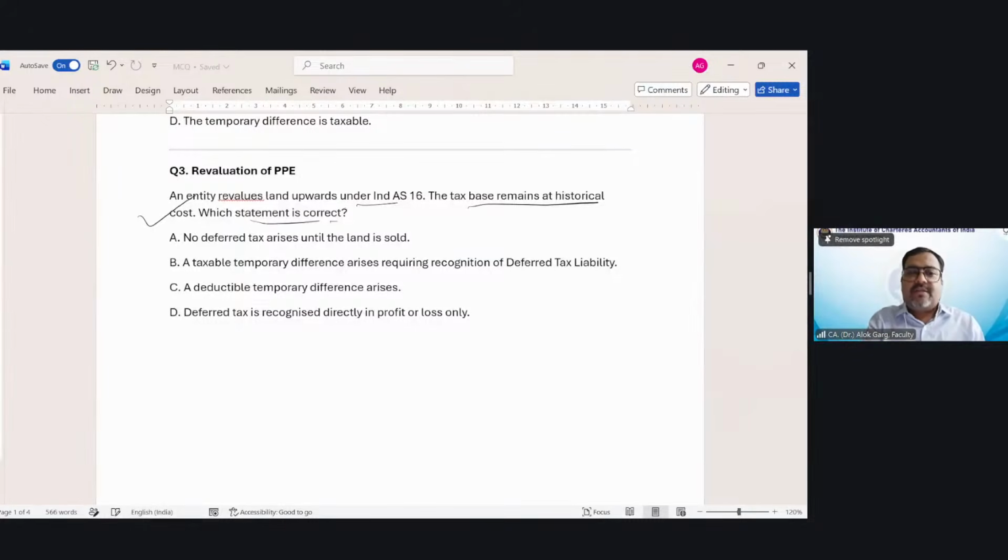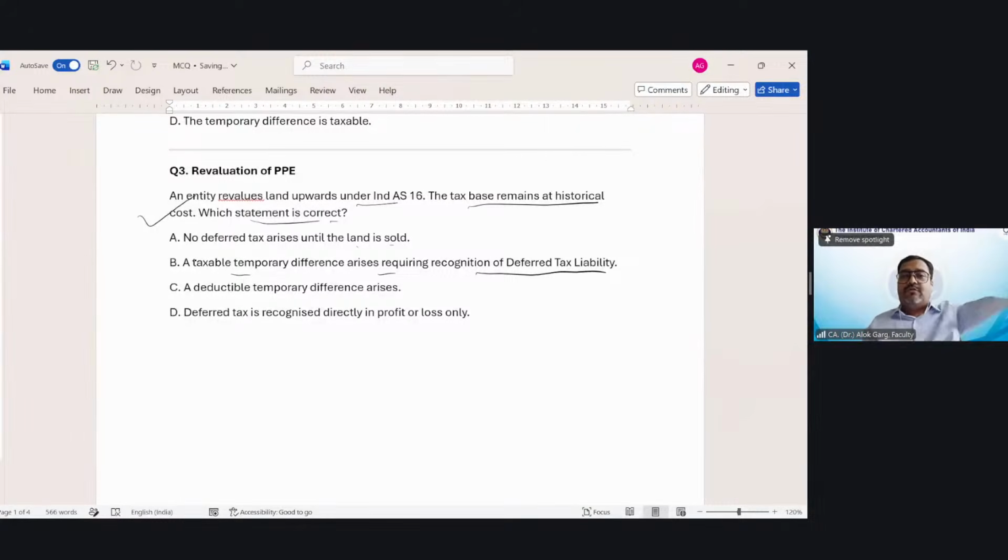Which statement is correct? No deferred tax arises until the land is sold. So if the company has done the revaluation, the land value has gone up, but in the tax base it is historical cost. Of course, there is a temporary difference. So this statement is not correct. A taxable temporary difference arises requiring recognition of deferred tax liability.